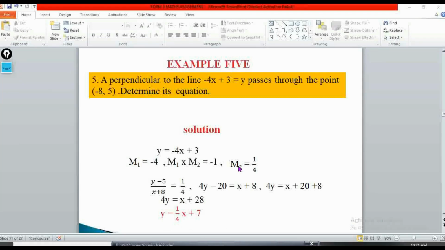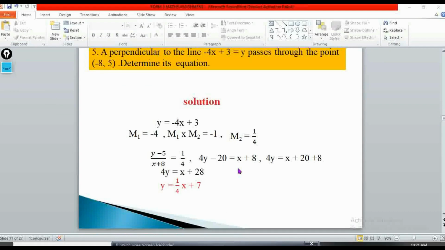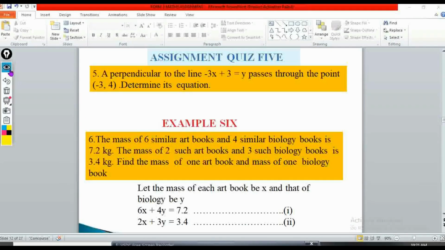Okay, so the assignment for question number 5. The assignment reads: a line perpendicular to the line y = -3x + 3 passes through the point (-3, 4). Determine its equation. So you can write down this one and then you work it out. Very simple question. Then we can now move to example 6.